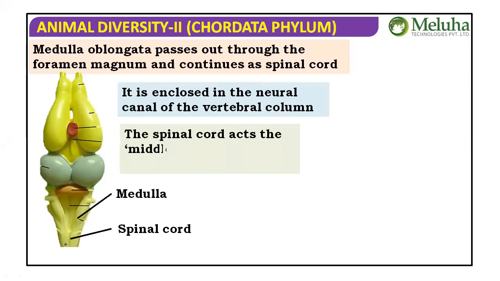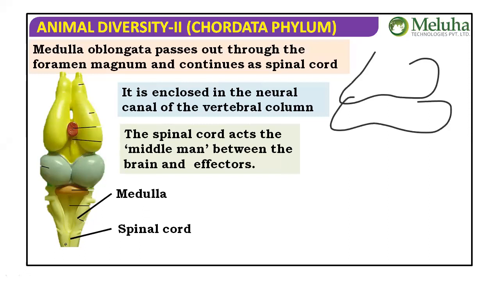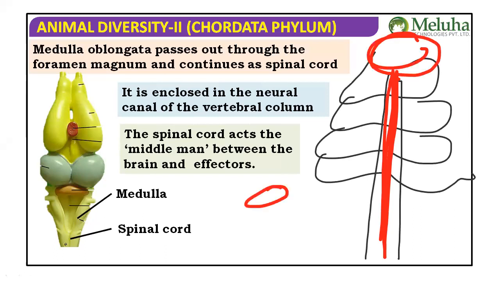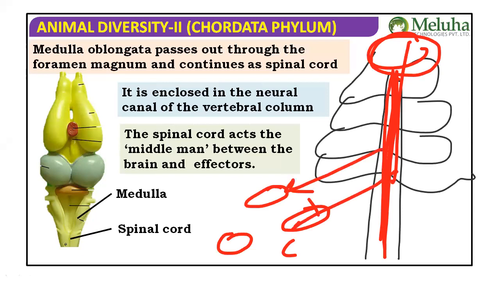In the vertebral column, the opening is called the neural canal. That means in the center of the vertebral column, the neural canal will be seen, and through that neural canal the spinal cord will run. The spinal cord acts as a middleman between the brain and effector organs, whatever they are.